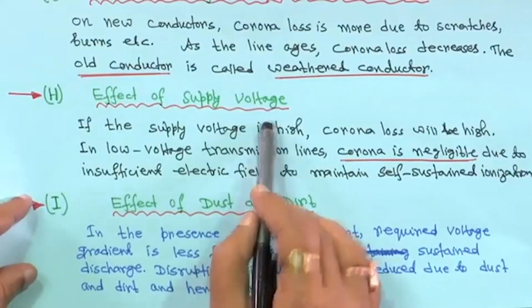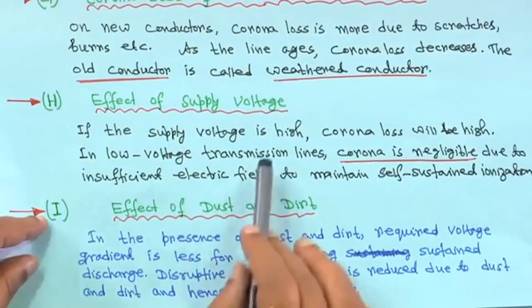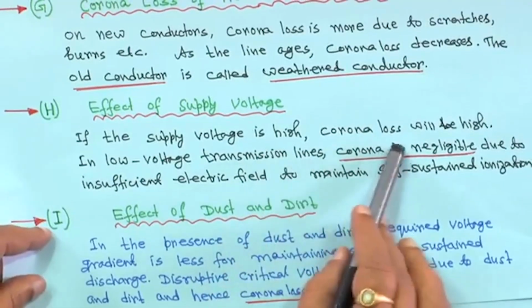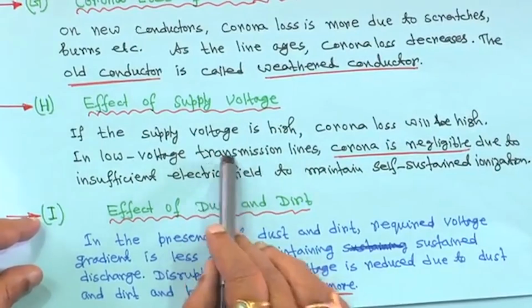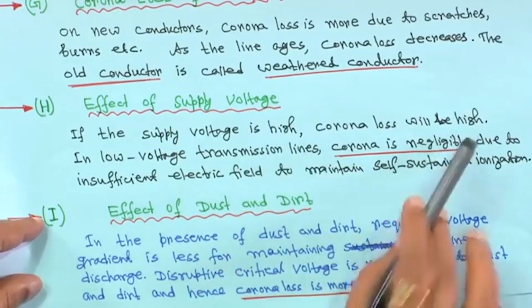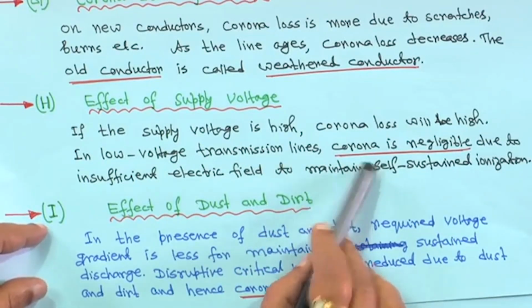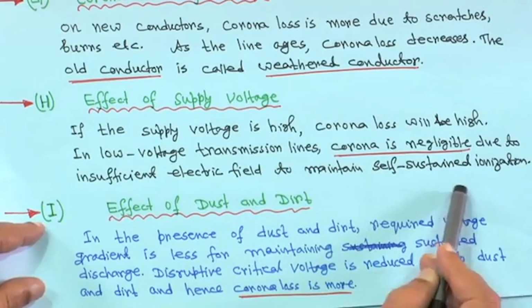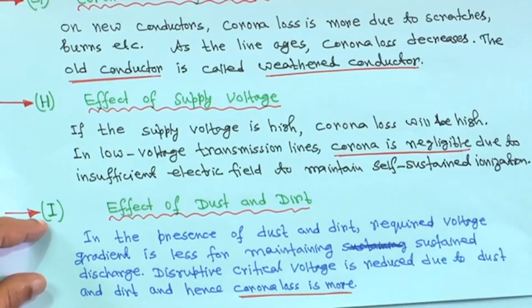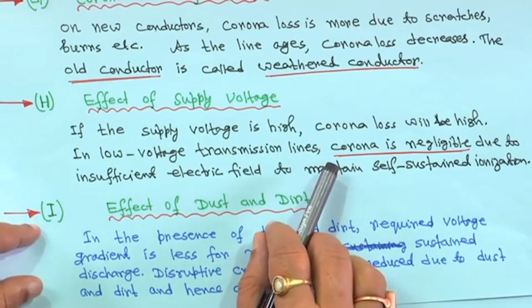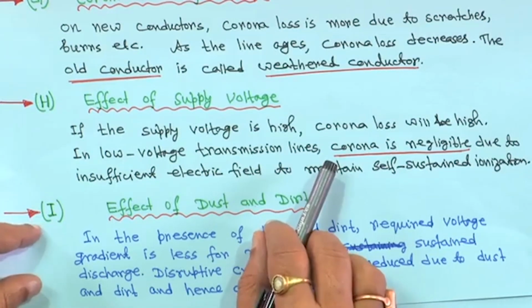Next, the effect of supply voltage. If the supply voltage is high, corona loss will be high. This is very common. In a low voltage transmission line, corona loss is negligible due to insufficient electric field to maintain self-sustained ionization, because at low voltage the electric field intensity cannot be maintained. That is why corona loss happens mostly at 220 kV or above voltage level, particularly in rainy season, as you can try to experience.